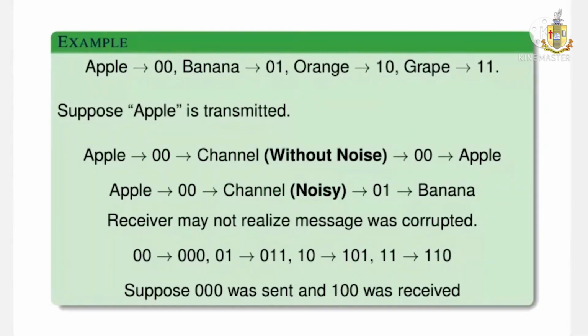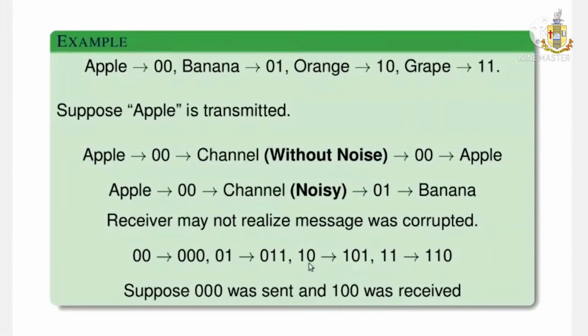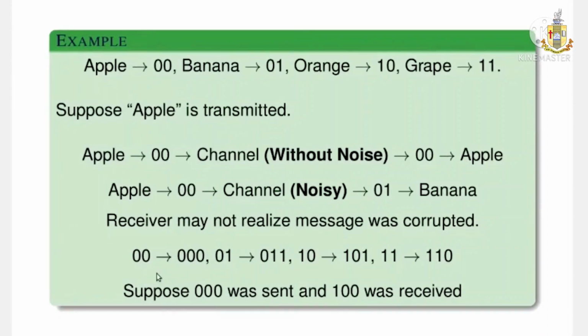So what people used to do is add one more bit. So 00 is replaced by 000, 01 is replaced by 011, 10 is replaced by 101, and 11 is replaced by 110. So suppose once again, instead of 00, I'm sending 000, since this is the code for Apple.